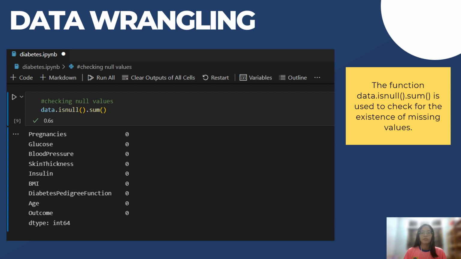I'm Mek Zhi Qing, and I will continue to explain from the part data wrangling. So in this part, we will use the function data.isnull().sum() to check for the existence of missing values in our dataset. So based on the result, we can see that all of the values printed out are 0, so there is no missing value in our dataset.